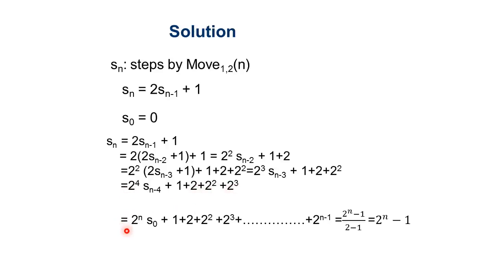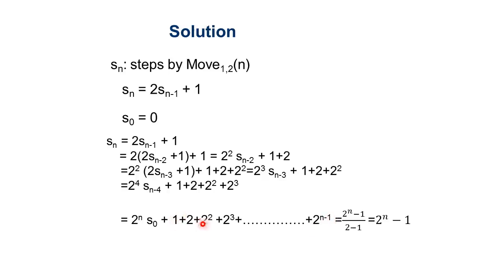At the end, when this value becomes n, then n minus n, that means 0, that means S0. Here is 4, then 5, then 6. In this way, at some point we get n. So n minus n is equal to 0. The S0 value is given here. So we can put this S0 value, and at that time the series is extended to 2 to the power n minus 1.